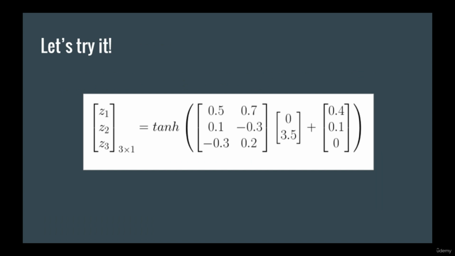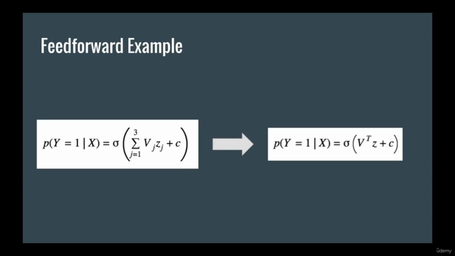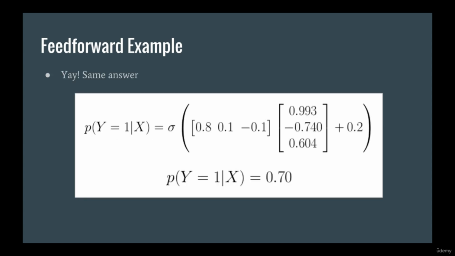To prove to yourself that this works, let's plug in the numbers for W, X, and B. We see that we arrive at the expected answer. Now, of course, we can do the same thing for the hidden to output layer, so let's do that. If you plug in the numbers, you see that we arrive at the expected answer, 0.70.